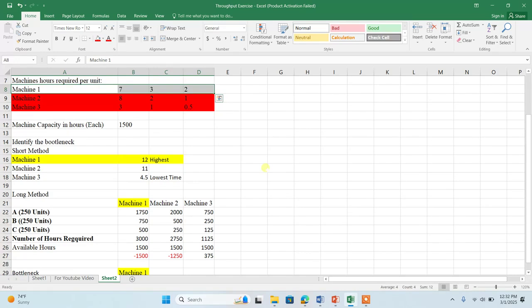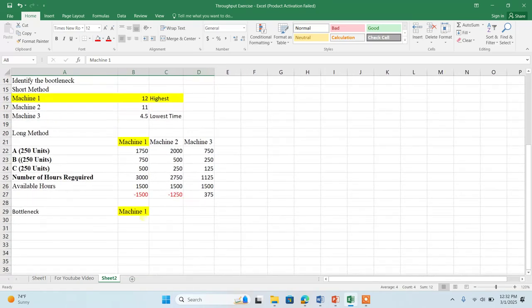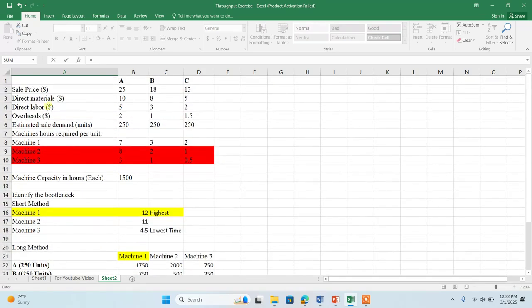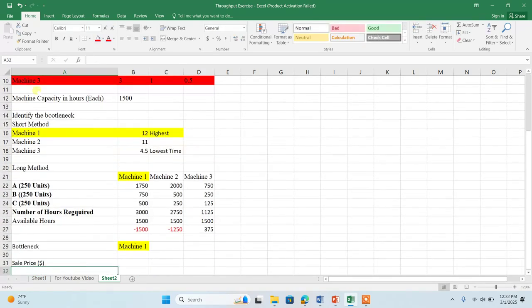If we can satisfy this, then how many units can we produce? Now let's come to the throughput accounting ratio. For that, you need to calculate the throughput return. How to calculate the throughput return? What is the formula? Sales